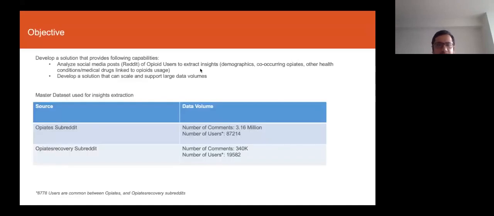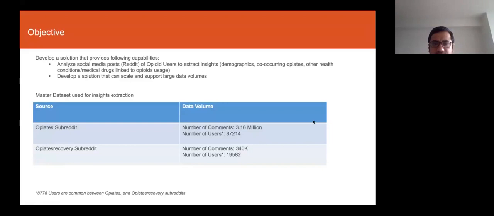So the objective of the analysis that I'm doing is to look at the social media data, especially Reddit, to extract insights such as demographics, co-occurring opioids, as well as other events, other conditions and medical drugs that are linked to opioids usage. So that is the primary aspect of the analysis that I performed.